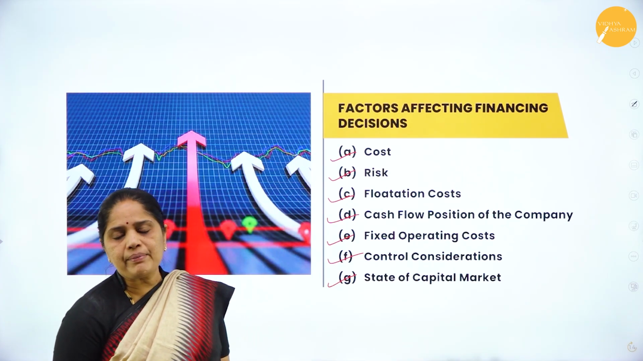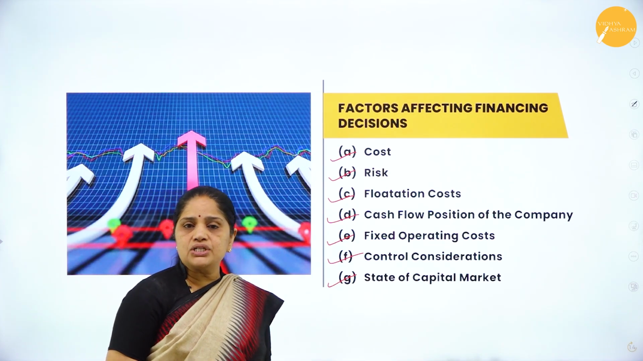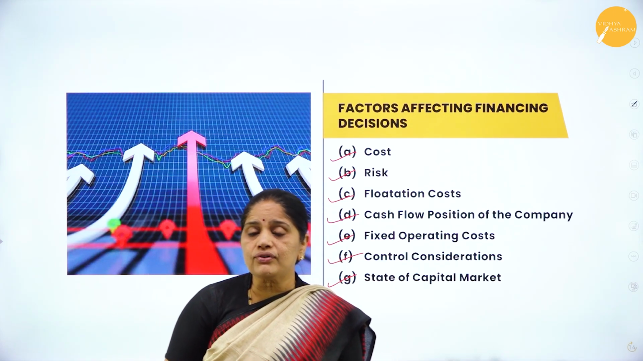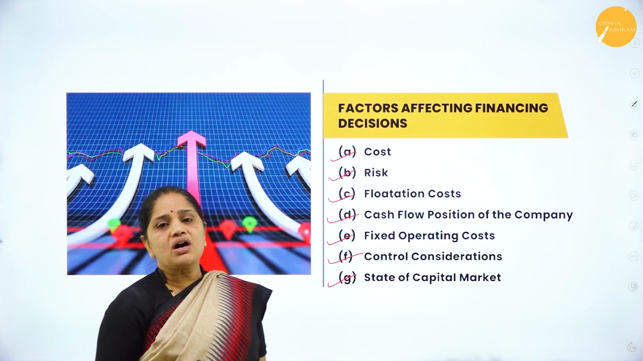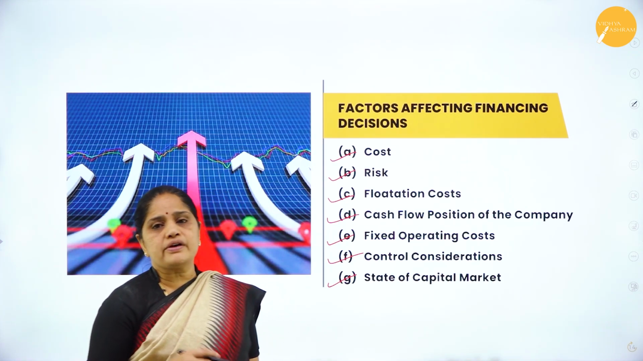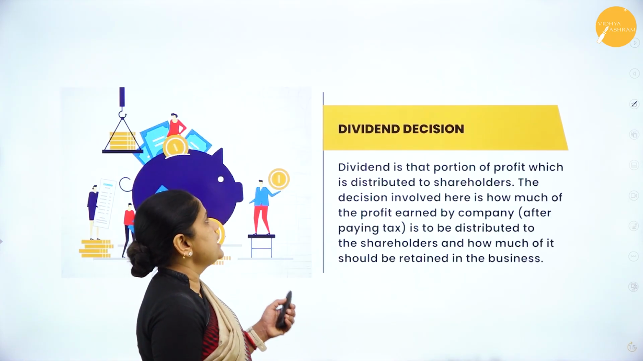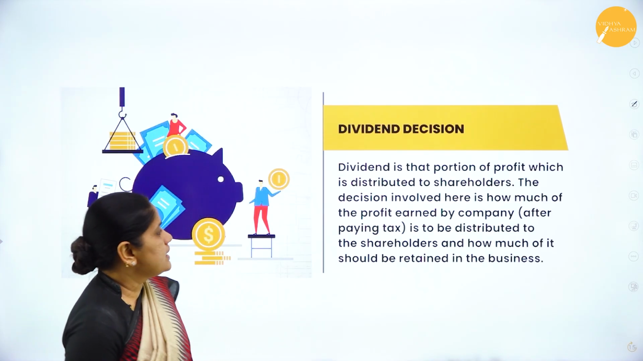Then the next one is the state of the capital market. So if the share market is favorable for a fresh issue of equity shares, then it will be better for the company to go in for a new issue. But if the stock market is not so responsive, then the company may not go in for a fresh issue of shares. Next, we have the dividend decision here.